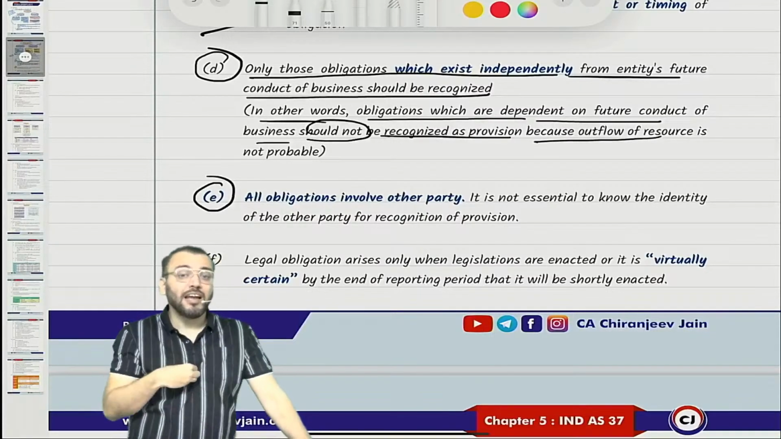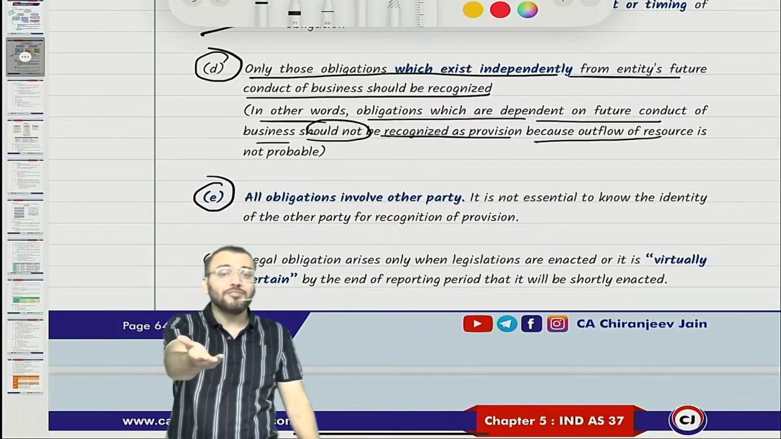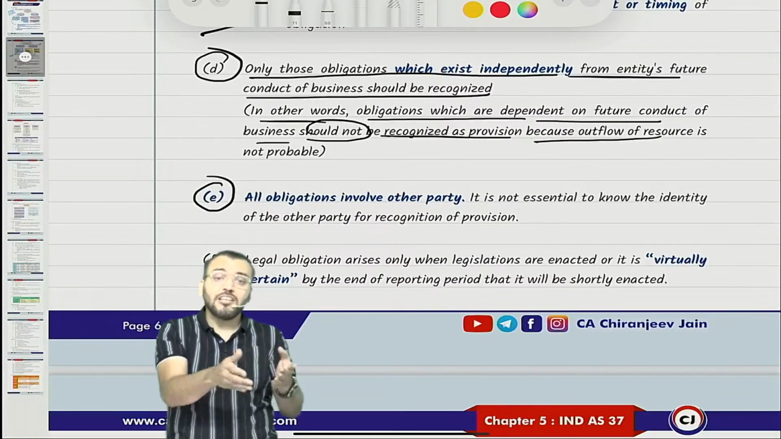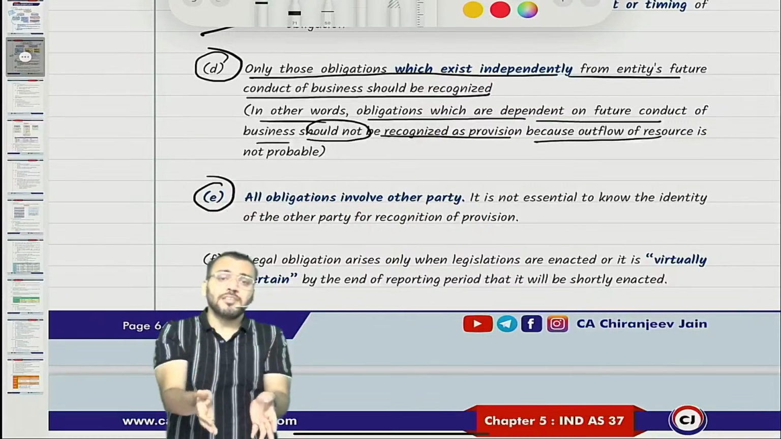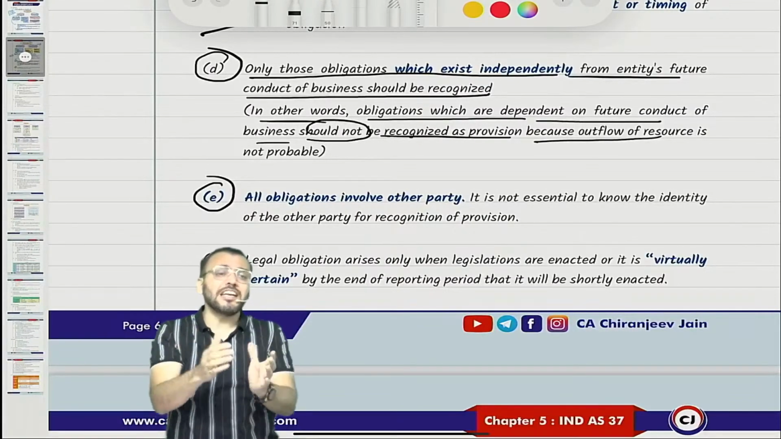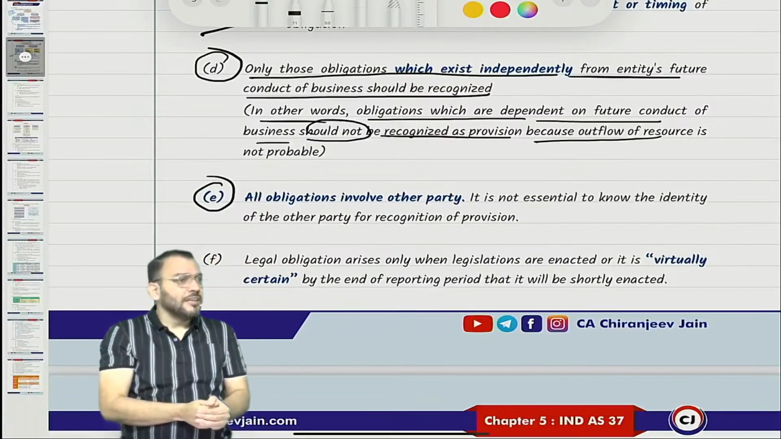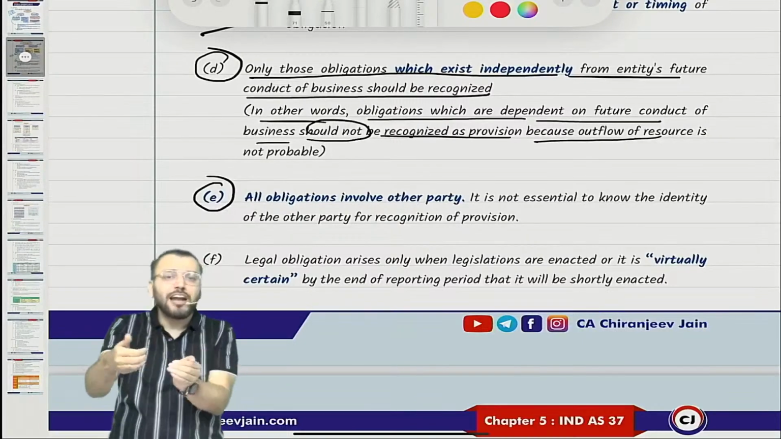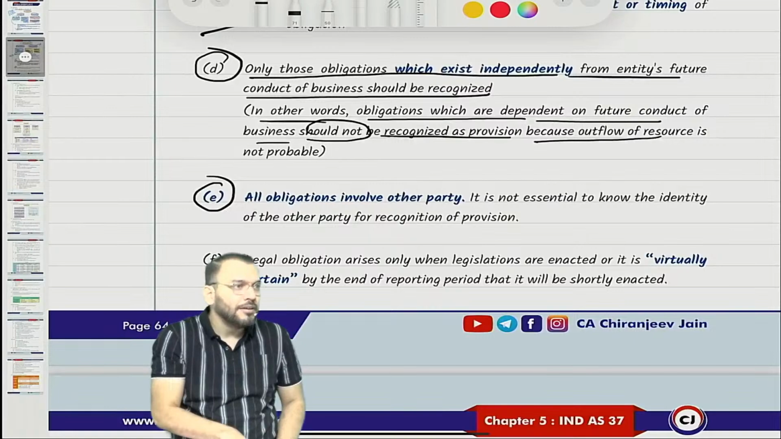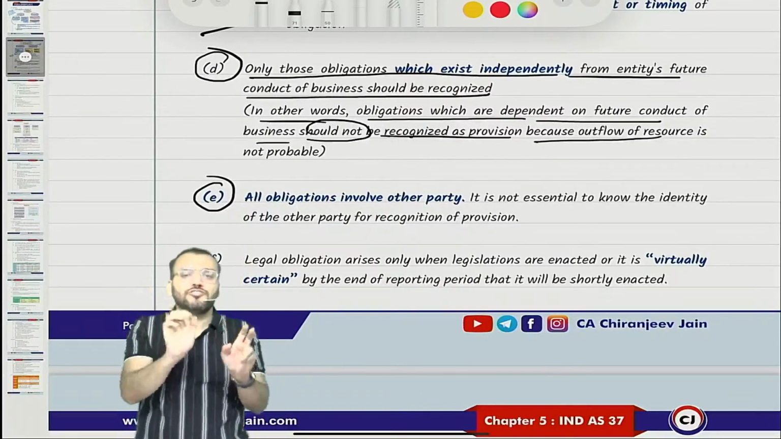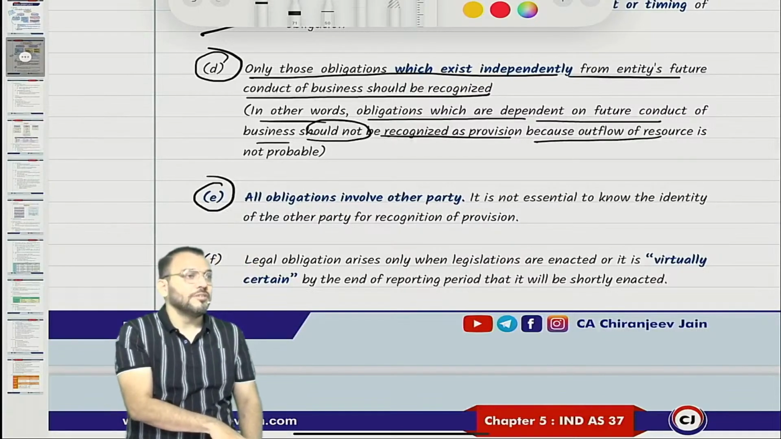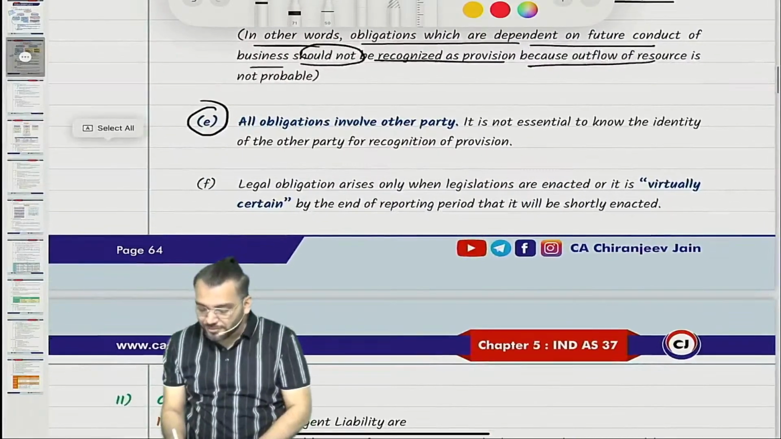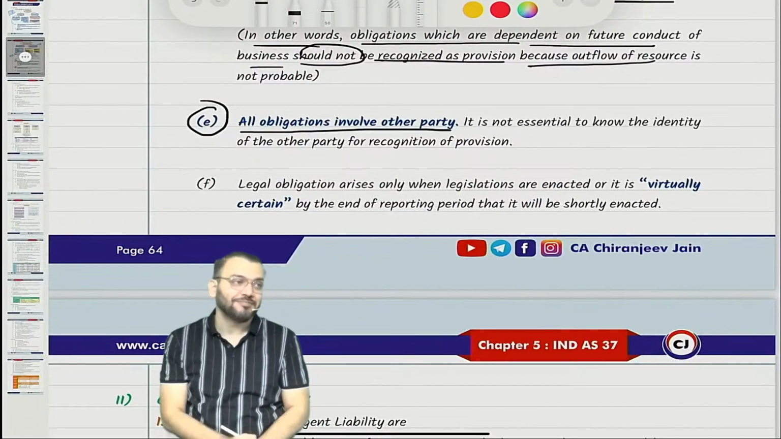But what the entity is saying is that we don't know the identification of the person whom we need to compensate. We don't know name, address. Right now we don't know. Let a decision come, let us know the party to whom we need to pay, then we'll create a provision. Right now the decision has not come. Let us know the identity and address of that person, then only we'll pay. So right now we'll not create. Is the entity correct or wrong? Should they create a provision? They should create a provision. So what Ind AS 37 says: all obligations involve another party.